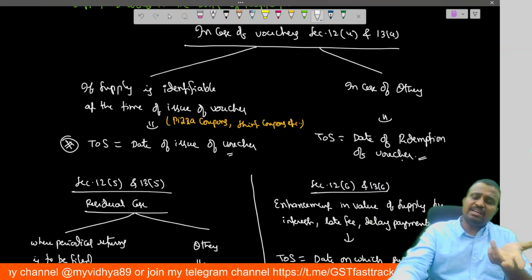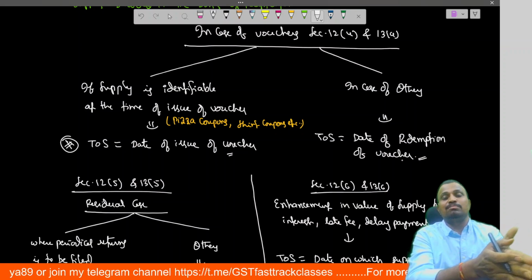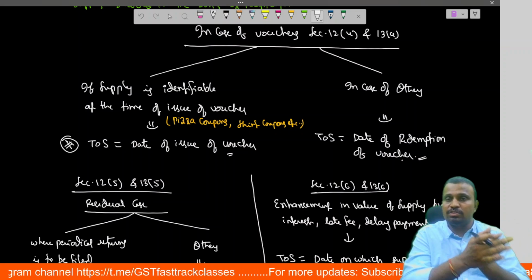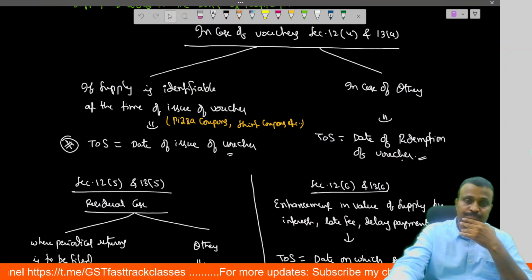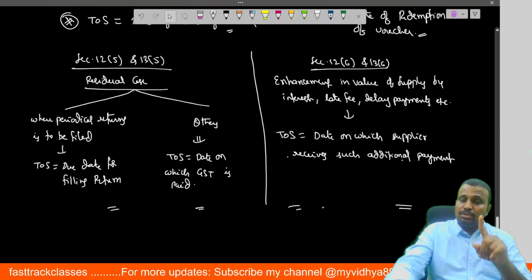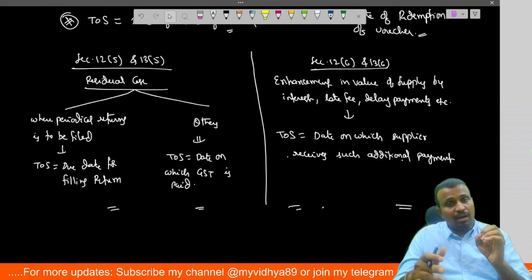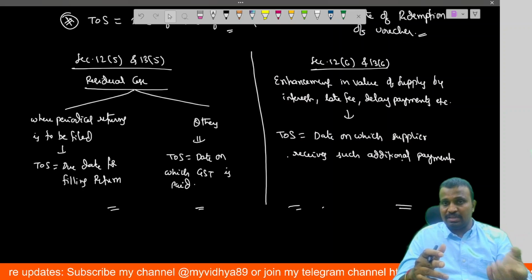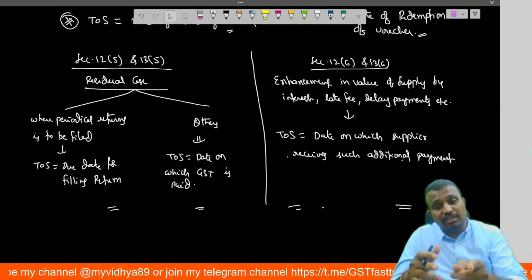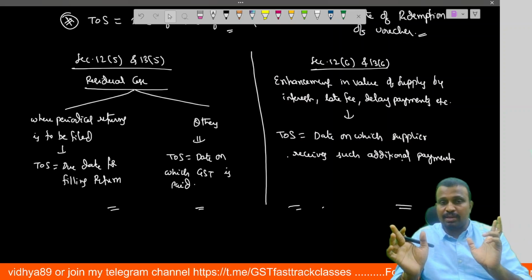Okay, so even in case of supply of services, the same provision applies. Whether the supply is identifiable at the time of issue of voucher or not: if it is identifiable, the time of supply is the date of issue of voucher, otherwise the date of redemption of the voucher. Next. If sections 12.2, 12.3, 12.4 are not possible to calculate time of supply, then the residual case, section 12.5, is applied. And if sections 13.2, 13.3, 13.4 are not possible, then section 13.5 is applied.